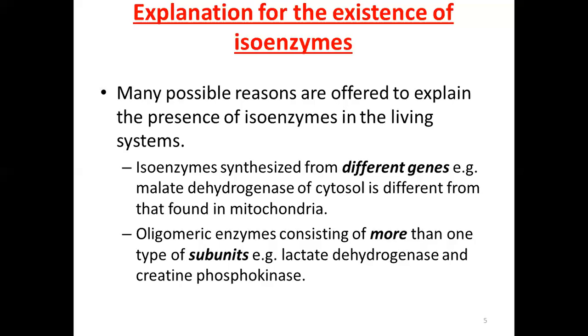Both enzymes, their functions, their levels, and the difference or the elevation in the level of certain isoenzymes will also be discussed in the upcoming slides. Therefore, lactate dehydrogenase and creatine phosphokinase consist of different subunits.